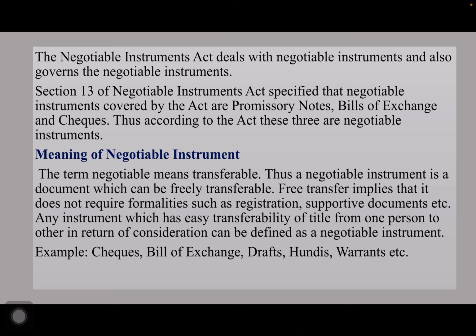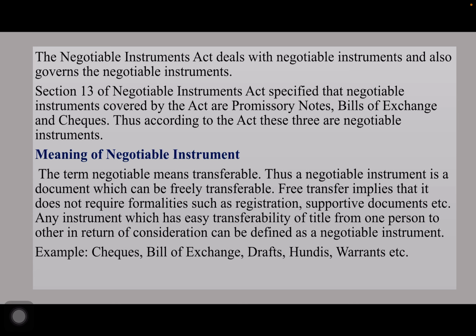Negotiable Instruments Act deals with negotiable instruments and also governs the negotiable instruments. Section 13 of the Negotiable Instruments Act specified that negotiable instruments covered by the Act are promissory notes, bills of exchange and checks. Thus, according to the Act, these three are negotiable instruments.